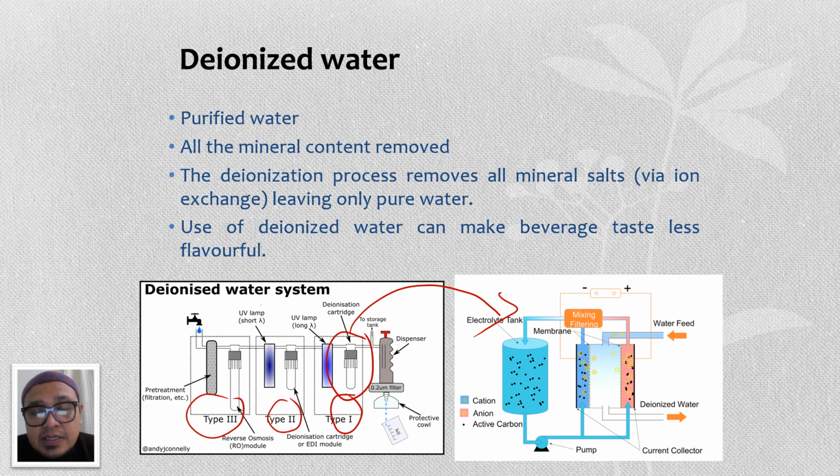A particle with positive charge goes to the terminal with negative charge, and the particle with negative charge will go to the terminal with positive charge. Finally, the water with no minerals passes through here.